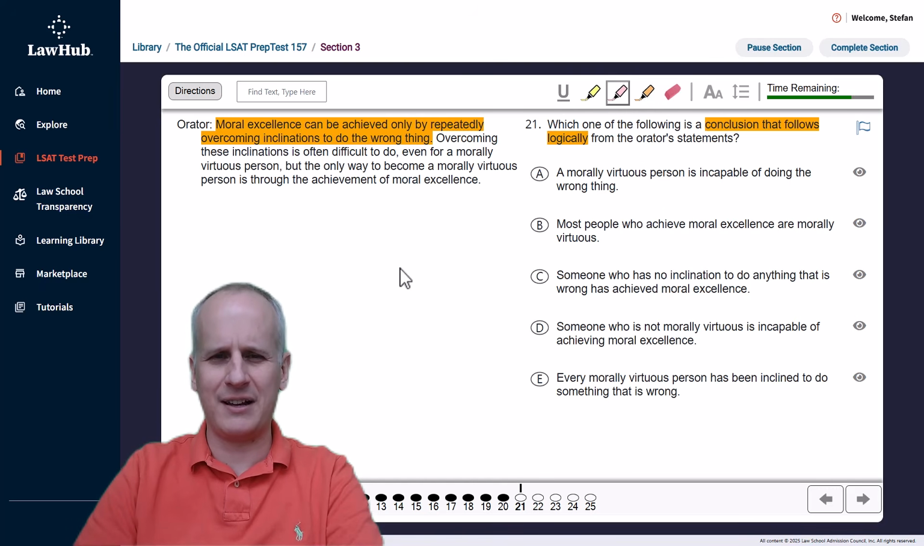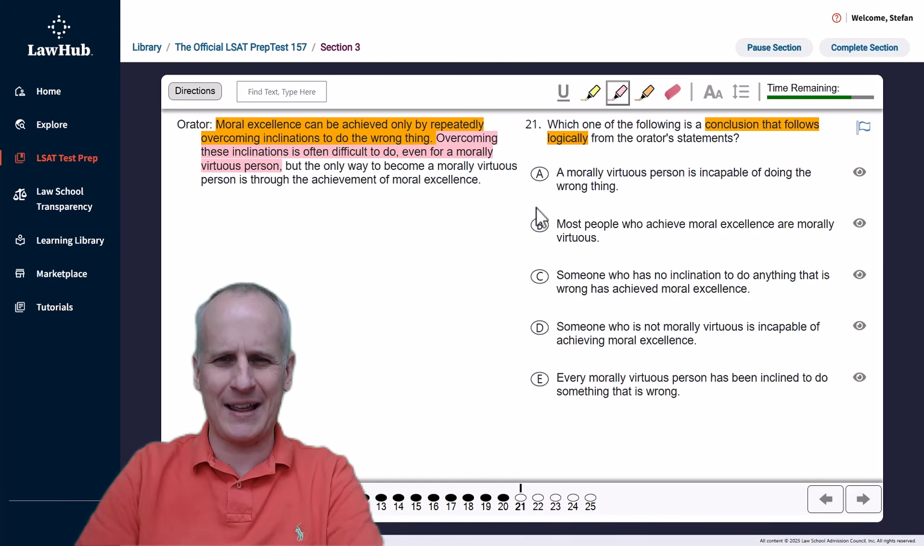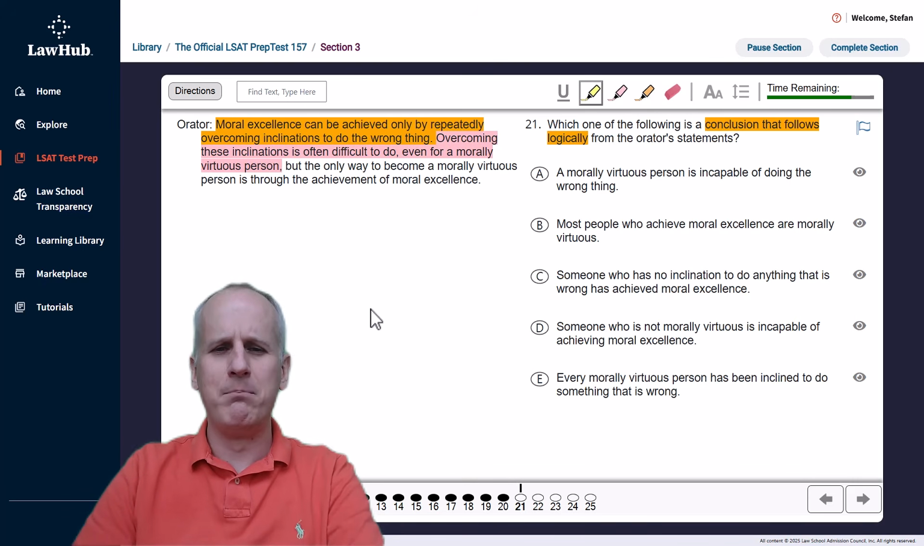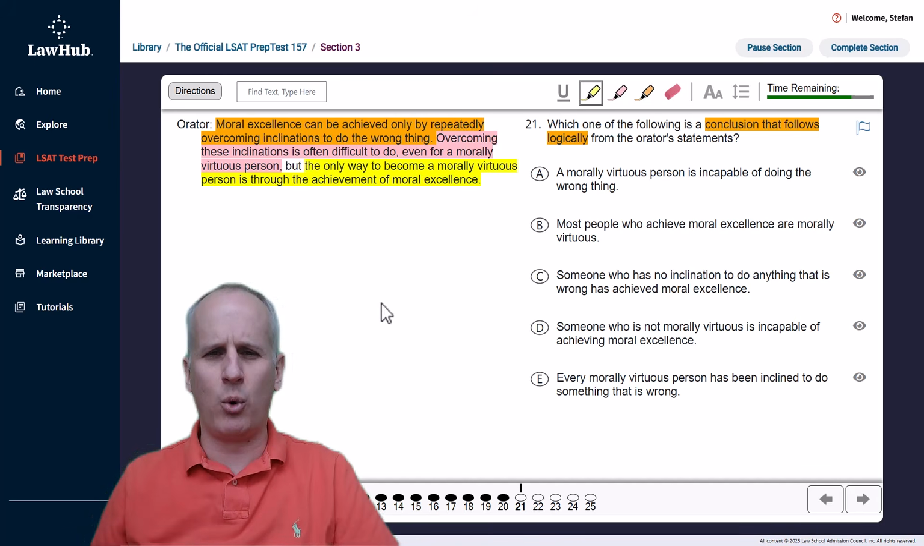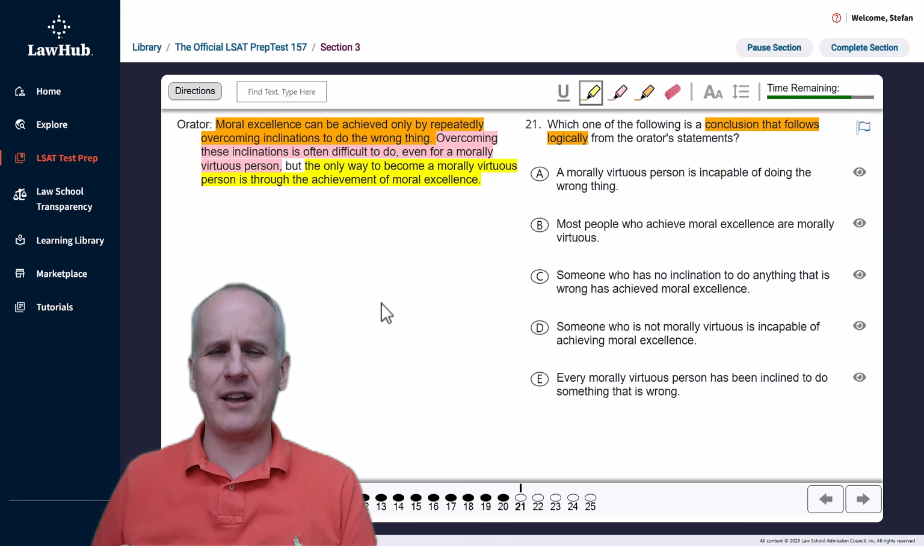So we'll change our highlight color for the next statement, which reads, overcoming these inclinations is often difficult to do, even for a morally virtuous person. So we'll highlight that in pink. We'll switch the color. But the only way to become a morally virtuous person is through the achievement of moral excellence. And we can see we've got very specific terms used throughout.